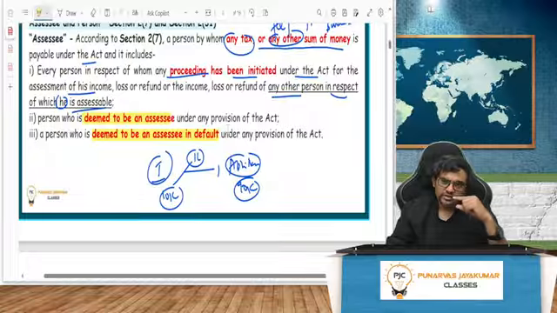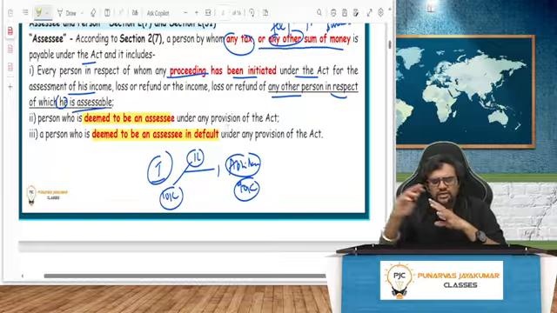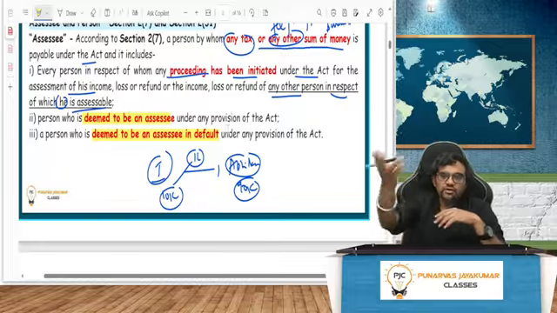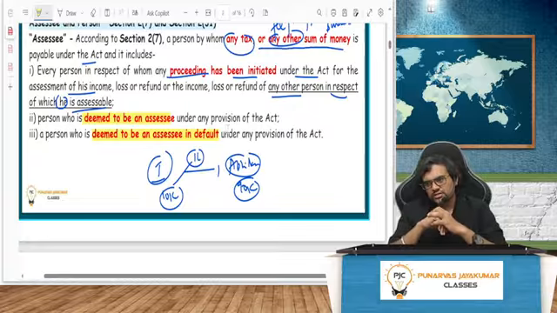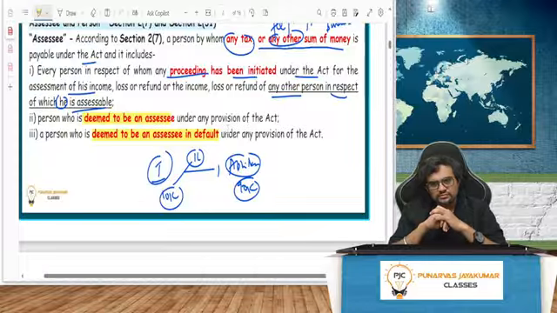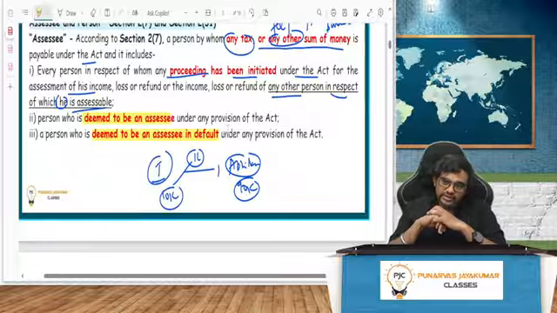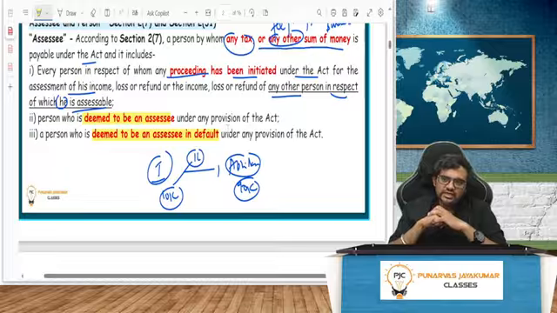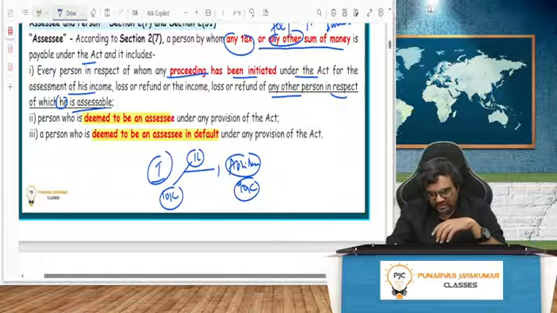Actually, the person who is in default is Abhilash, not me. But law says he didn't make any mistake. He was ready to pay. He has decently paid the remaining amount, assuming that you have already paid. No, you have not paid. So who is the assessee in default? Me. So at the time of deduction of tax and remitting, I am an assessee. But at the time of deduction of tax and remitting to government, if I have not done it, I will be an assessee in default. Deemed to be an assessee in default.